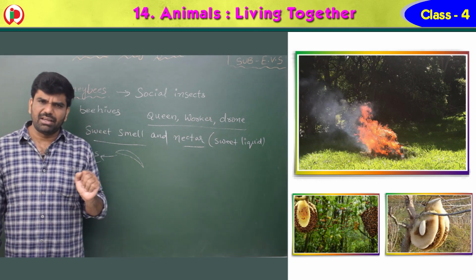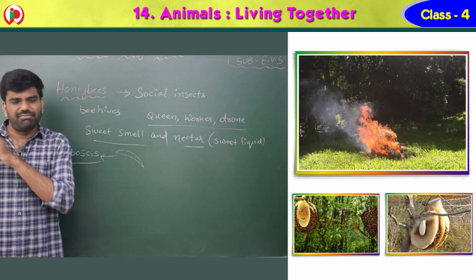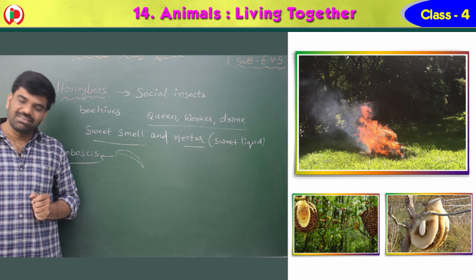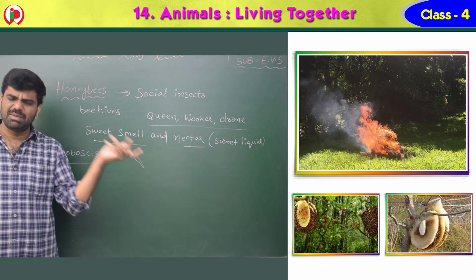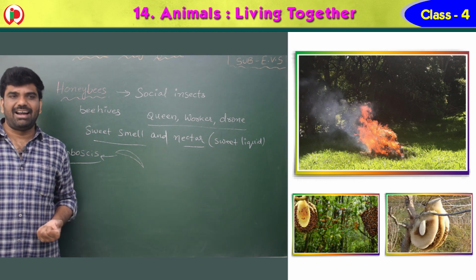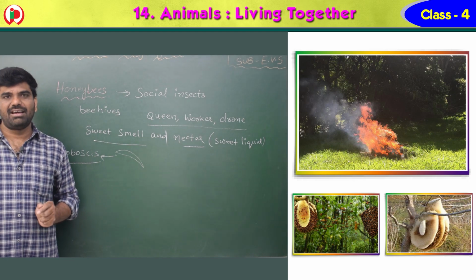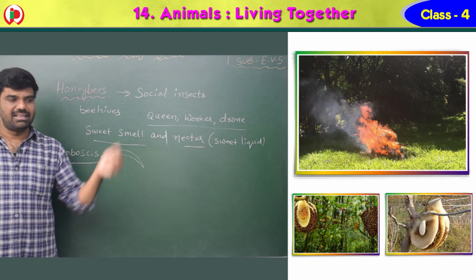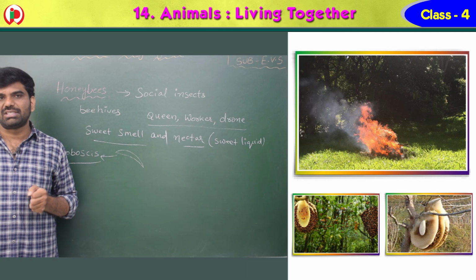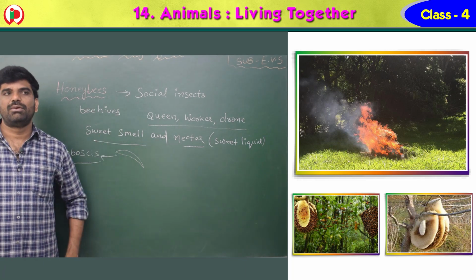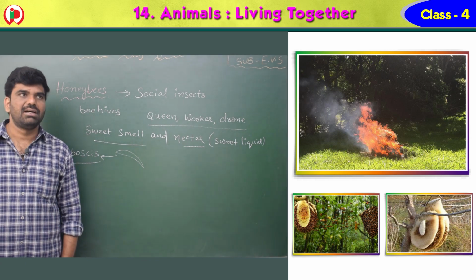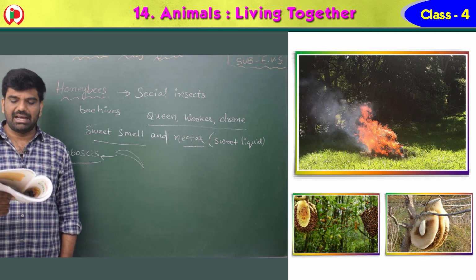Usually, if you observe, flowers are different colors, and due to these different colored petals the insects are attracted. Usually the honeybees also go there, and when they sit on the flower for the nectar, they insert the proboscis into it and suck the nectar and take it to build their hive, which is called a beehive.